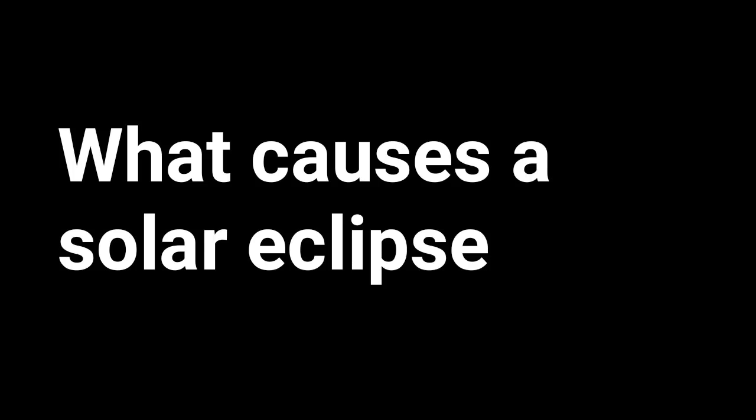What causes a solar eclipse? A solar eclipse is a celestial event that occurs when the moon passes directly between the Earth and the Sun, casting a shadow on Earth and partially or completely obscuring the Sun's light in certain areas.